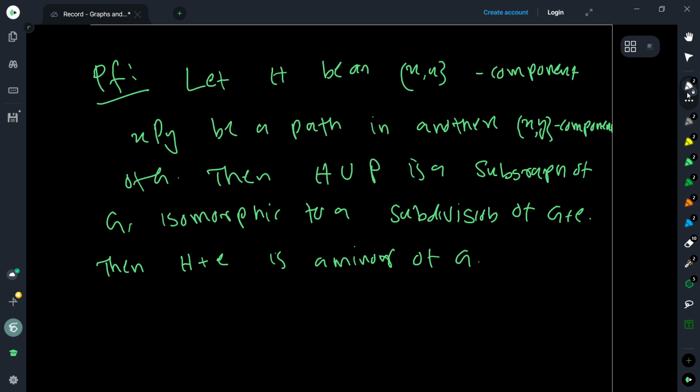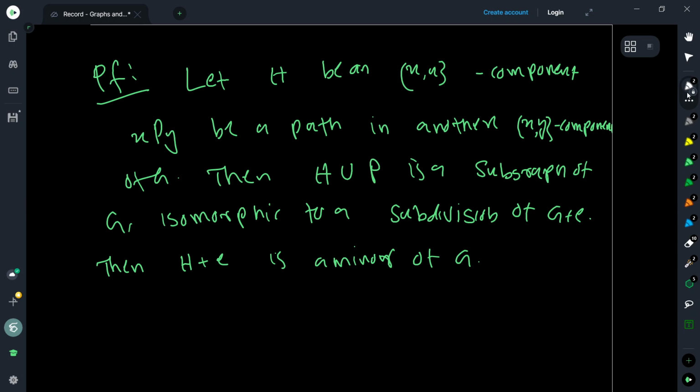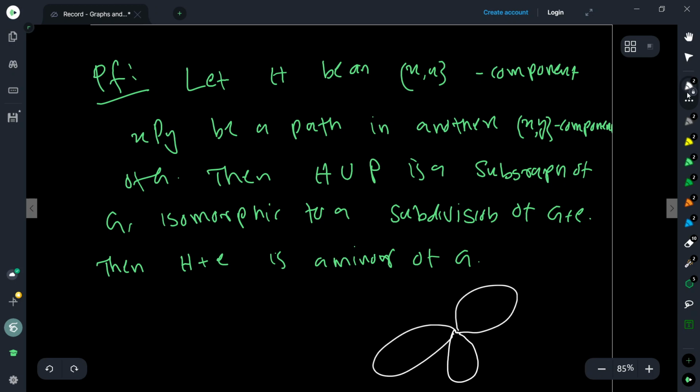Because if the graph is planar, of course, each of the components after removing the vertex x, together with the vertex x, each of these blocks, if there's a cut vertex, must be planar.